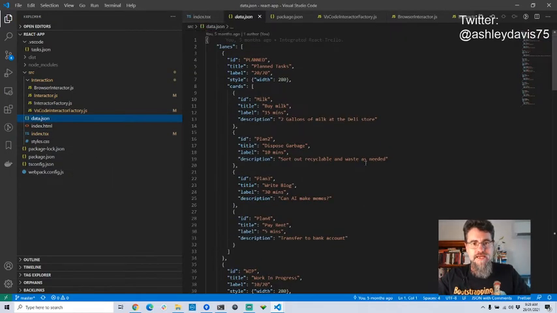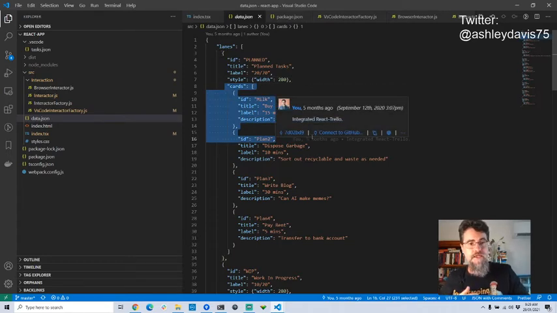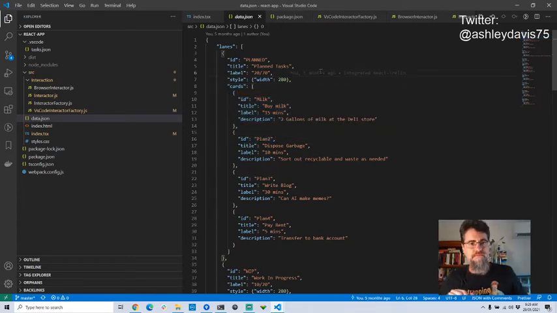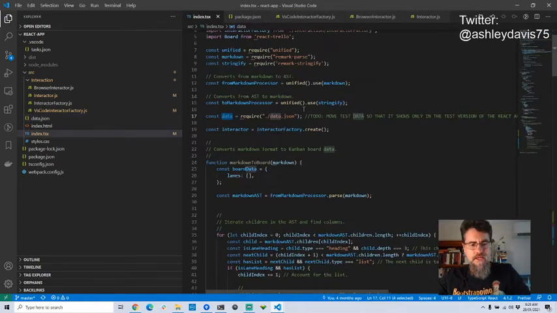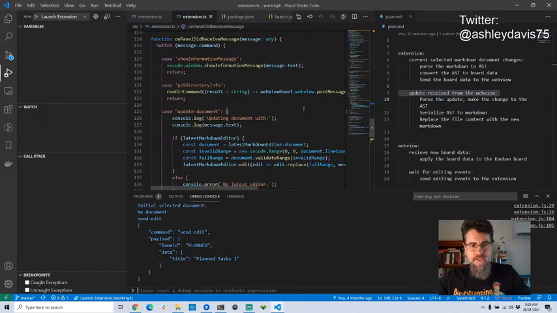So this is data.json, and it's just this JSON data structure that has an array of lanes, and then it's just got all the details for each of the lanes, including the cards, the tasks that are in each column of the Kanban board. So that's just something I thought was cool. Anyway, so let's get back to the extension.